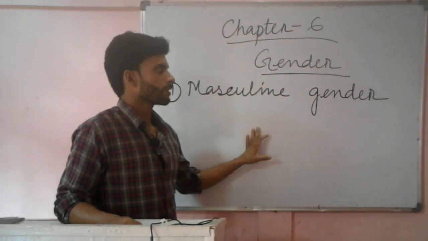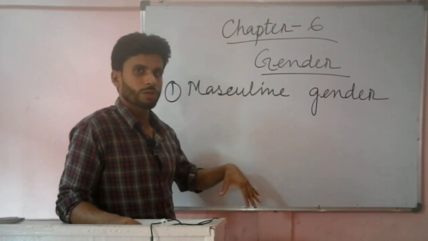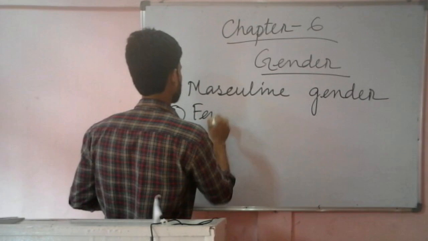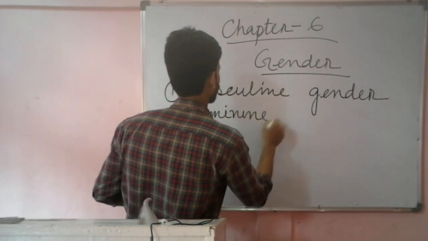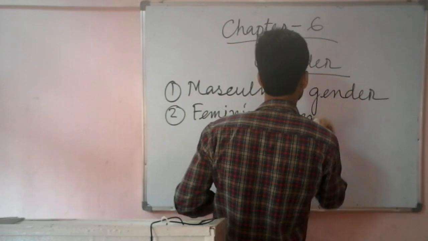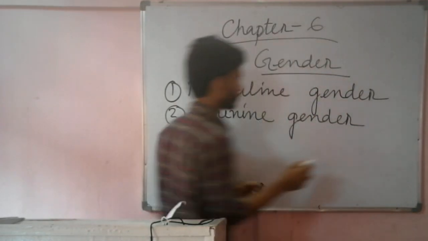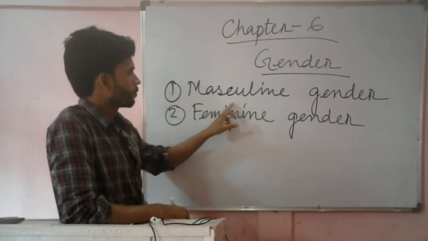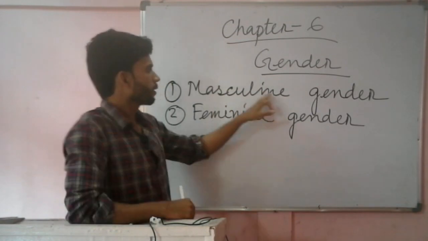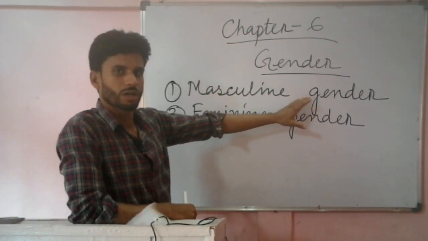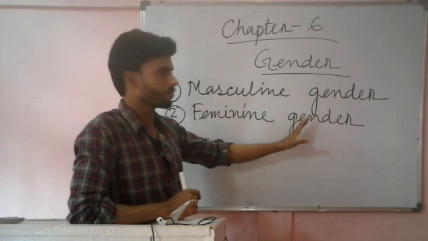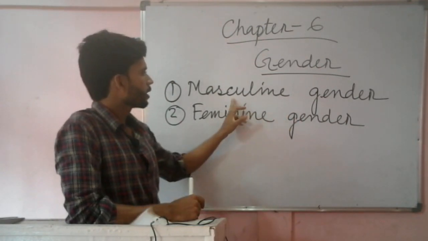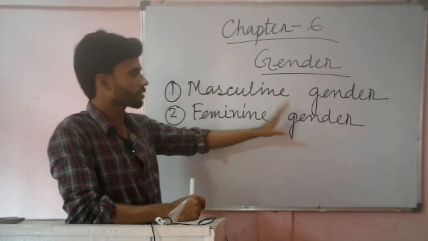So if I say girl, then it will come under feminine. The next one, number 2, is feminine gender. So these are opposite to each other. When I say masculine gender, it means nouns which refer to males. A noun which refers to a male is a masculine gender.